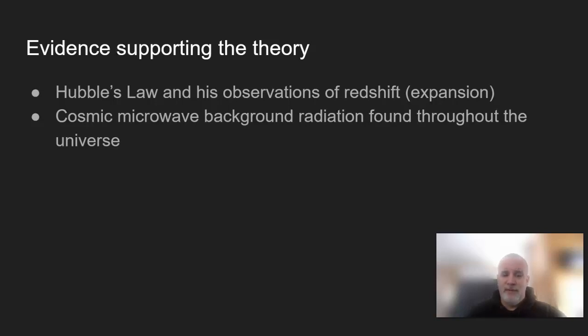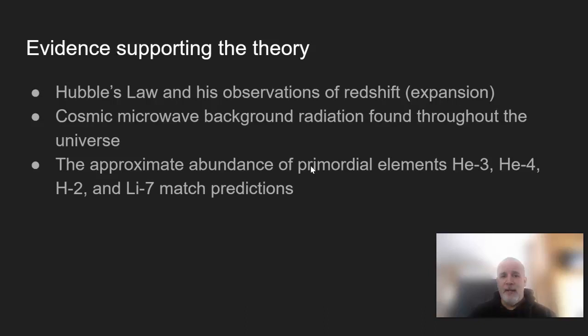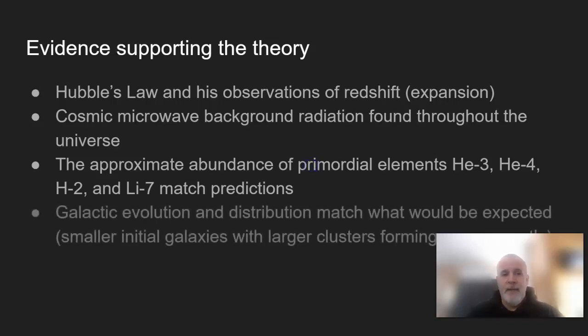Old tube TVs used to have something called static. If you put it on a channel that wasn't there, it would have fuzz. That static is actually cosmic background radiation. It's microwave radiation. It's kind of cool. The approximate abundance of primordial elements, so different versions of helium and hydrogen and lithium, match the predicted amounts that we would think would have formed out of such an event.